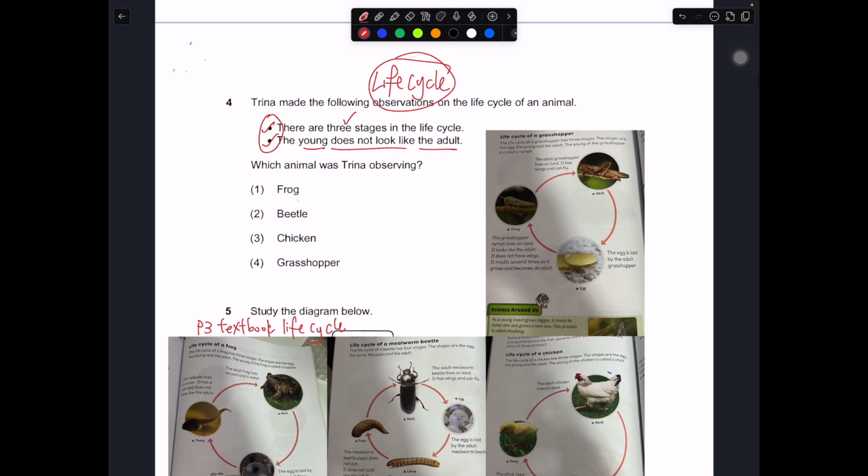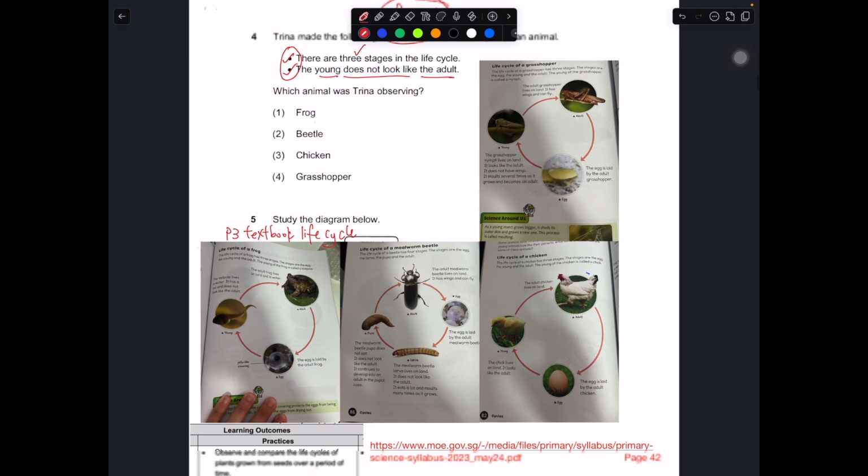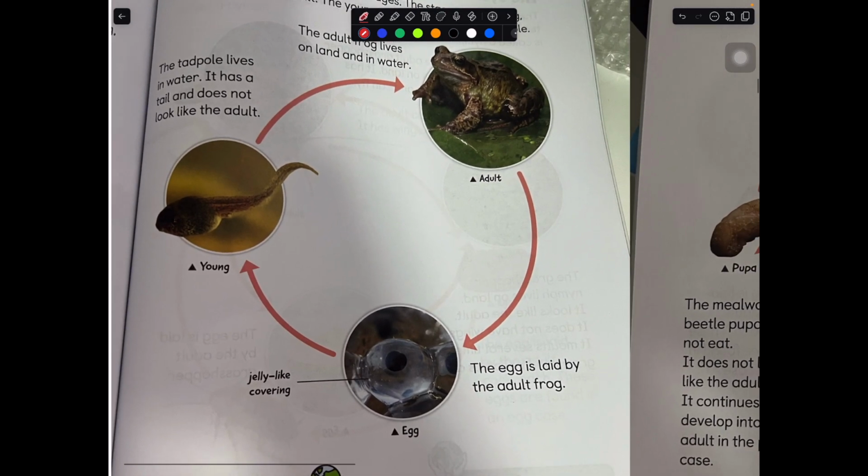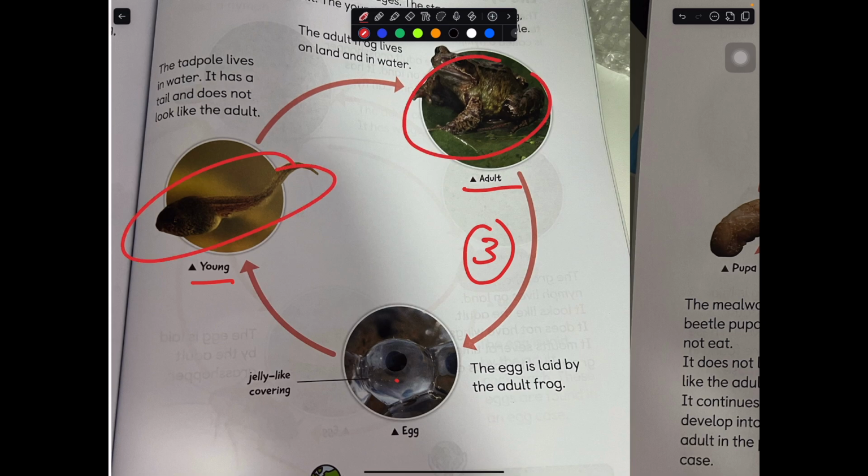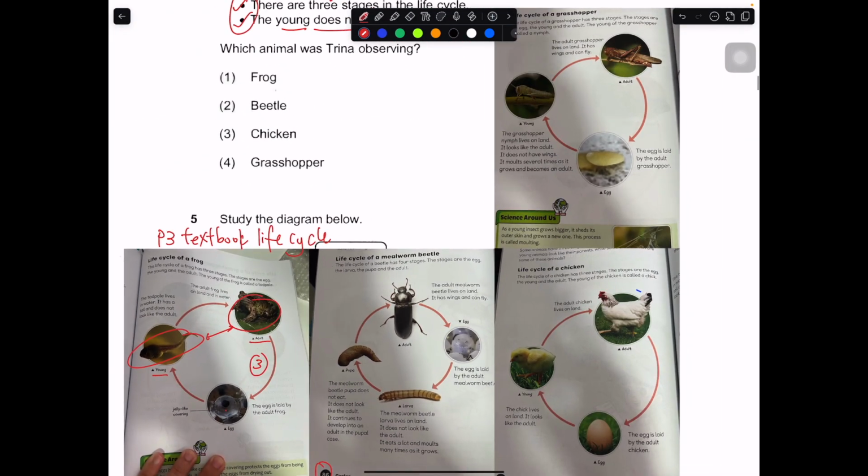And I've extracted this from the P3 textbook on life cycle. You can take a look. It should be somewhere between page 80 plus. Just look at it very, very carefully. So over here, we have the first one, which is a frog. This is the first option. So the frog: the egg, young, adult. Okay, 3 stages, definitely it fulfills. Does the young look like the adult? No, it does not look like it. So this must be the correct answer. The young don't look like the adult. So straight away, number 1 is the correct answer.